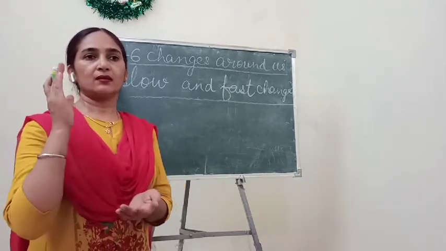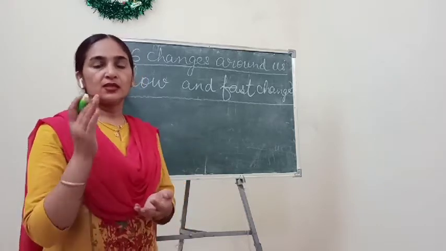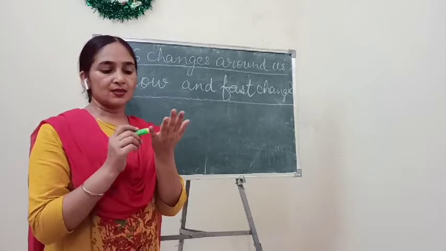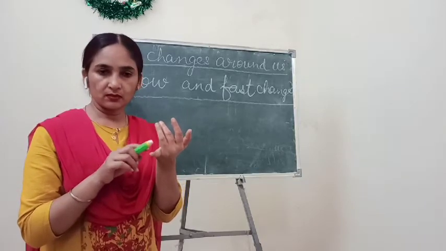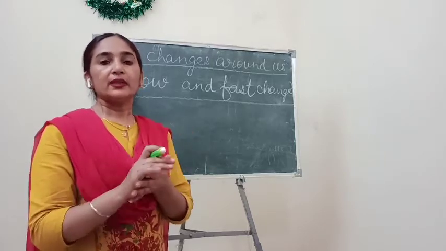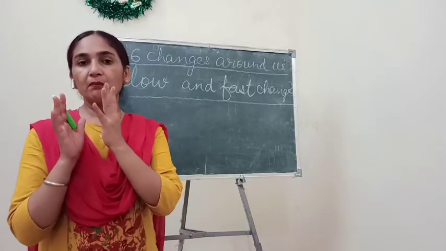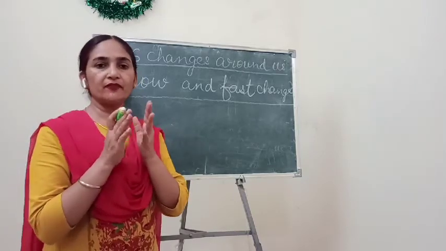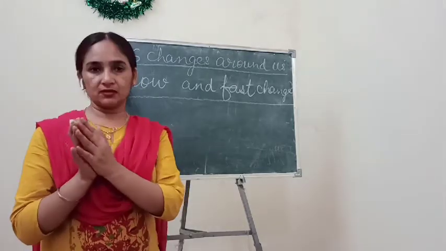Change in season is also a slow change. You know the seasons, like summer, winter, the rainy season, autumn and spring. Every season stays for some months.